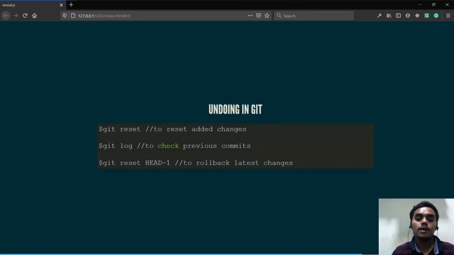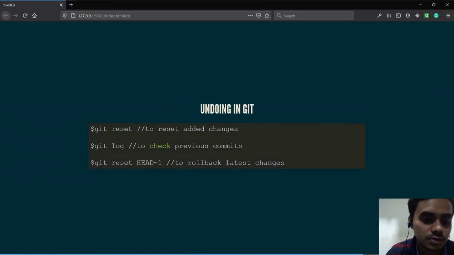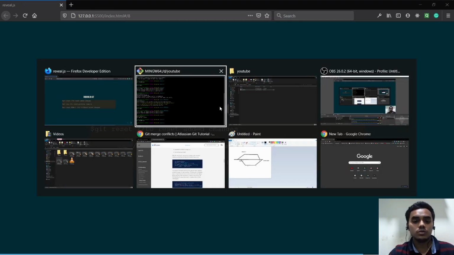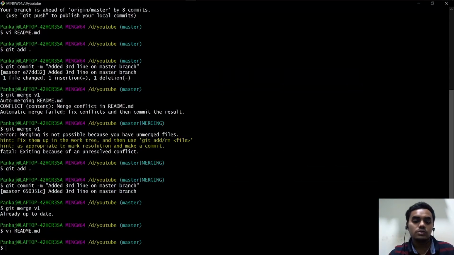I showed you. Now we have come to the last 2-3 slides. So how do you undo the changes that you add? Sometimes you added something and you don't wanna push it. You wanna change it before pushing it. So we do it by using the reset command.